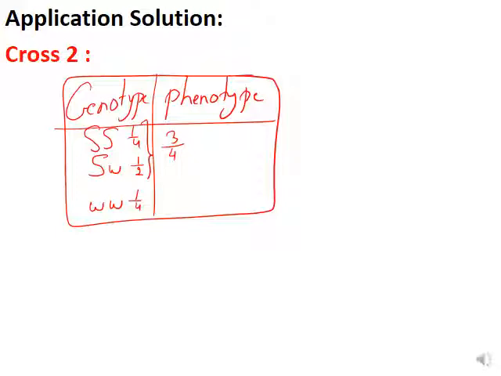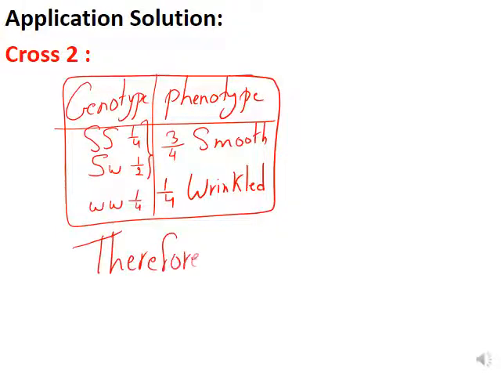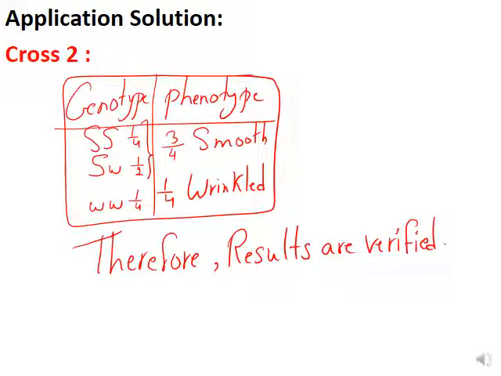It's 1 over 2 plus 1 over 4, half plus a quarter, it's 3 over 4. You can make the same denominator and add them. 3 over 4 are smooth, and here 1 over 4 is wrinkled. Why? Because ww is homozygous recessive, so it should be wrinkled. In this case, you have to say, therefore, results are verified. Okay? Thank you, guys.